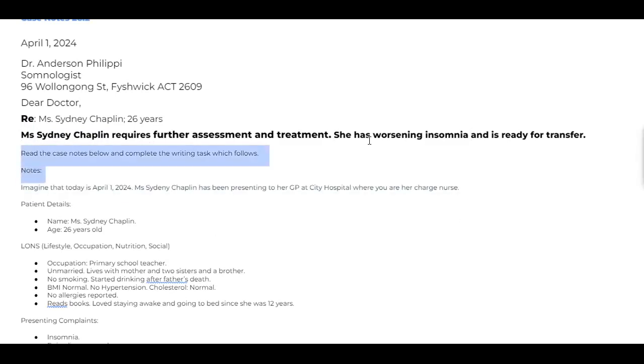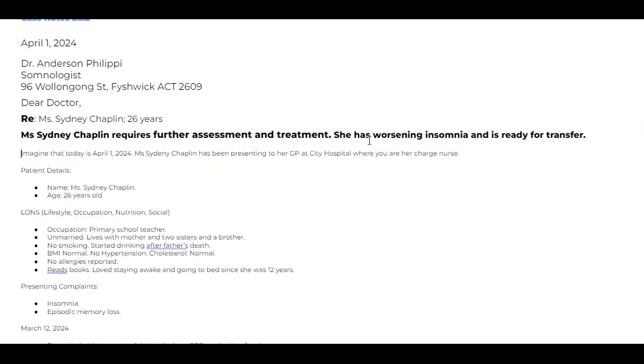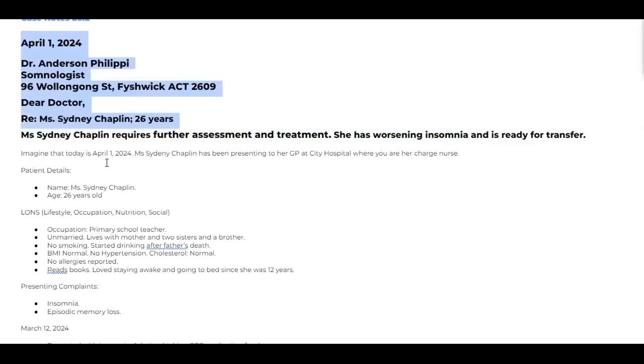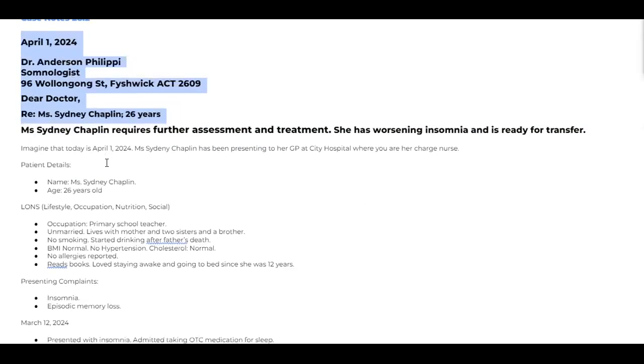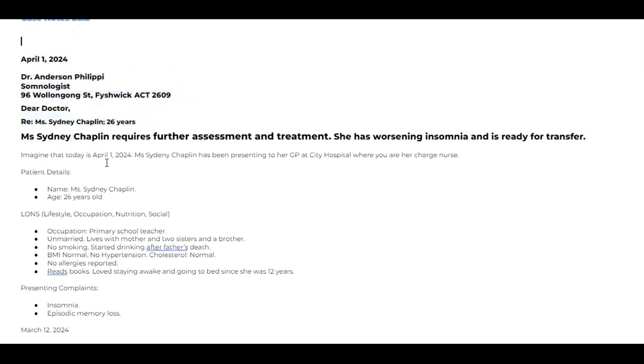Okay. It is time for us to go to the next level. So far, we have done two parts of this letter. One is the launching part. In the launching part, we write DADR. What is that? Date, address, dear, referral. DADR. Don't forget this.